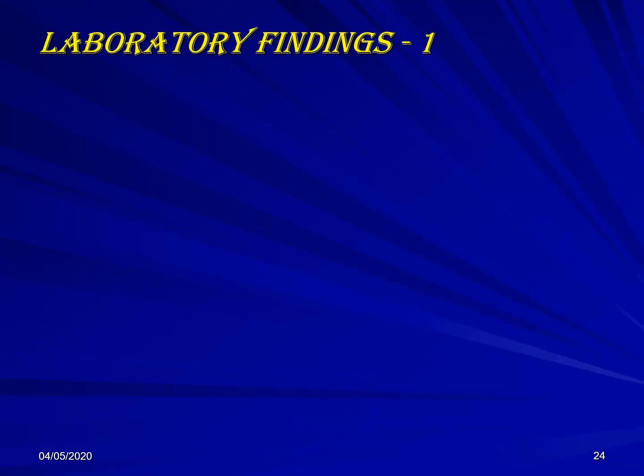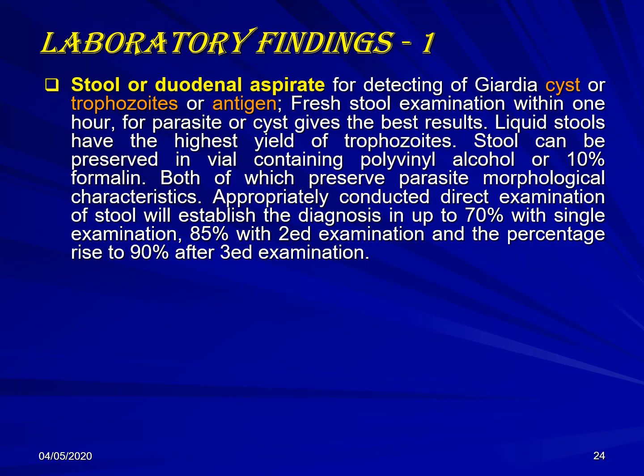In the diagnosis, we start with the stool or duodenal aspirate for detection of the cyst, trophozoite, or antigen. In general stool, it needs three successive days of negative stool in order to declare that the patient is negative for giardiasis.